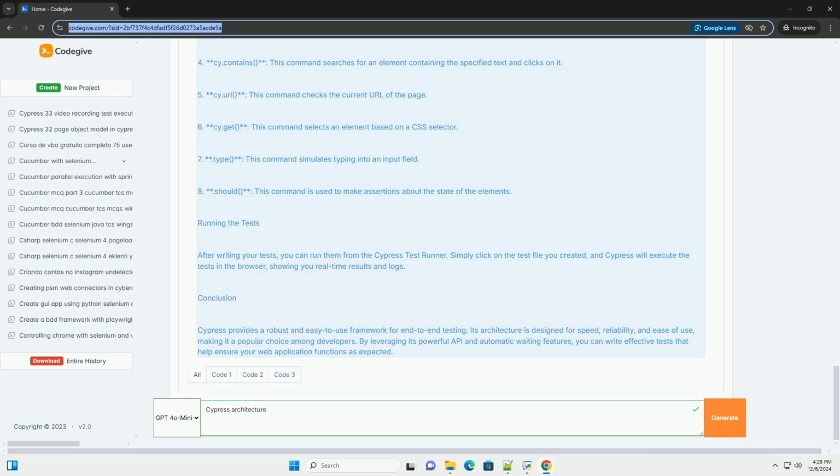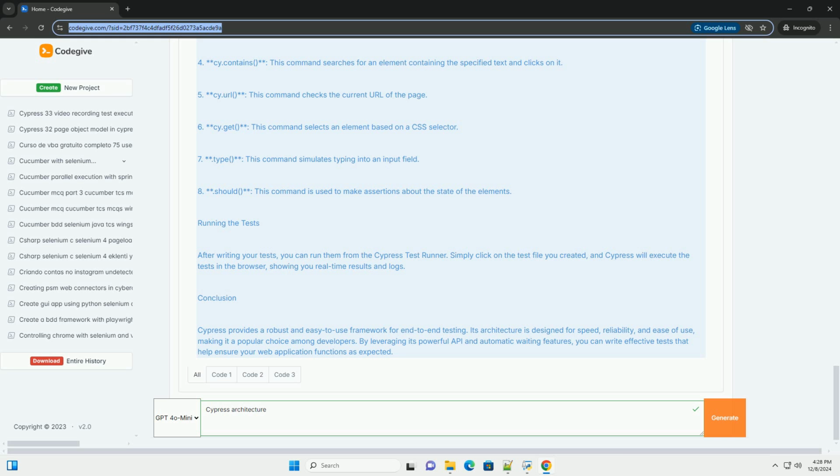// get an input element and type into it. cy.get('.action-email').type('fake@email.com'). .should('have.value', 'fake@email.com'). // get a button and click it. cy.get('.action-btn').click(). // assert that the result contains a specific text. cy.get('.result').should('contain', 'Your email has been submitted').